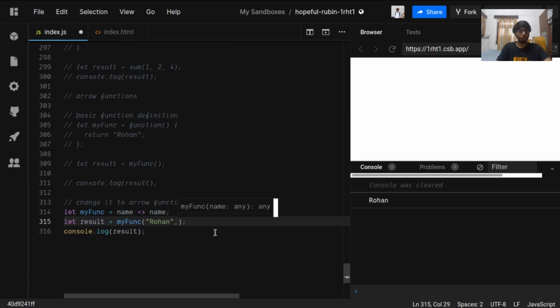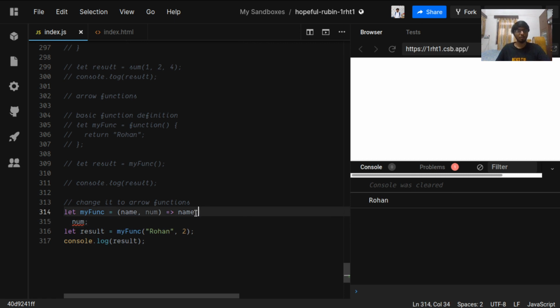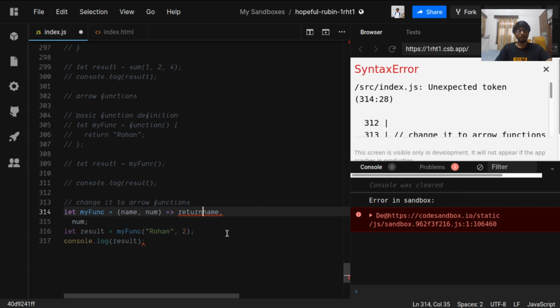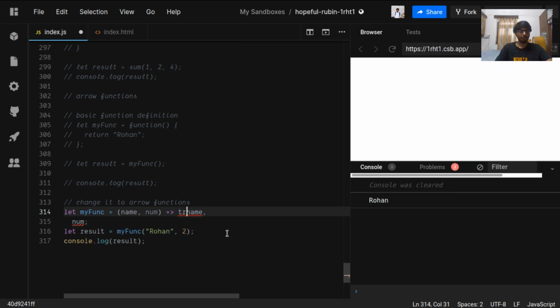If we pass 2 values to it, it will return them. Now we are going to return 2 values, name and number. So what if we do it like this? Let's see. It will not work because a comma is not a valid return statement. It's just like writing return name comma number, which is not a valid statement. It will give an error.